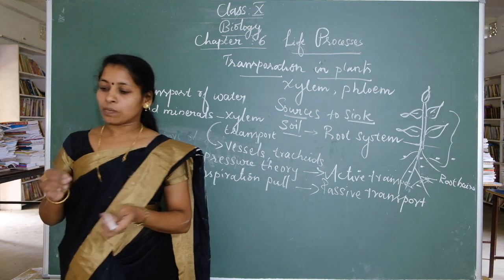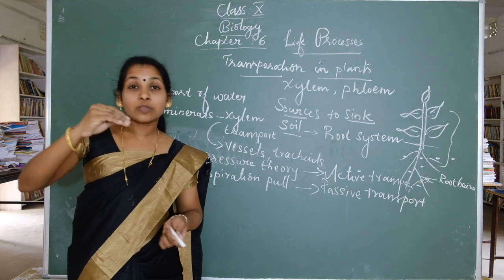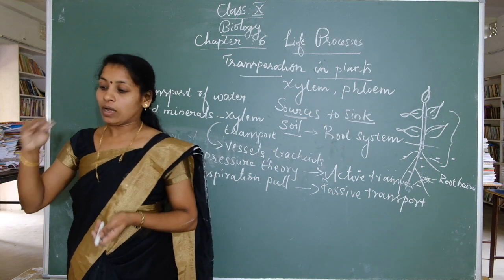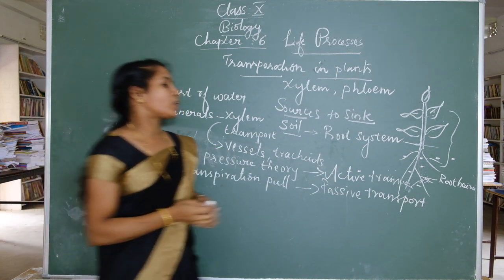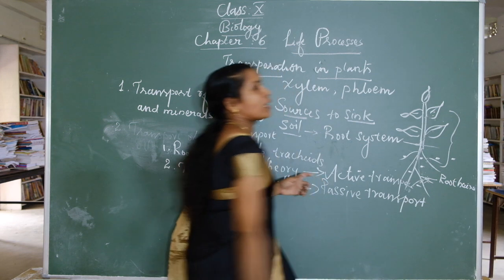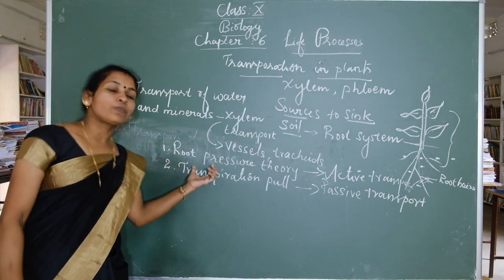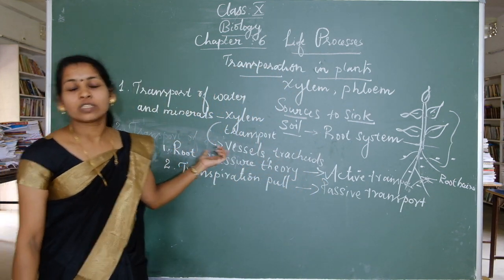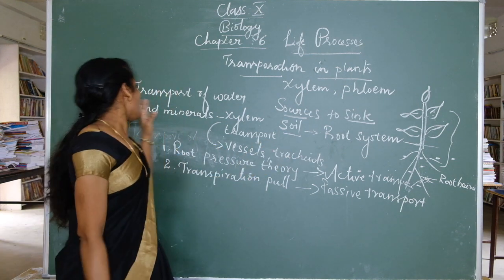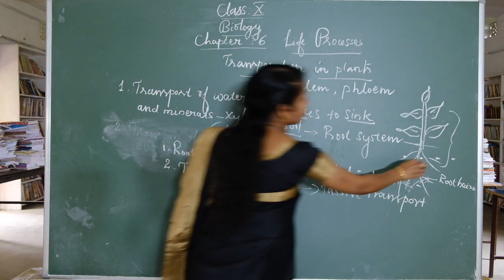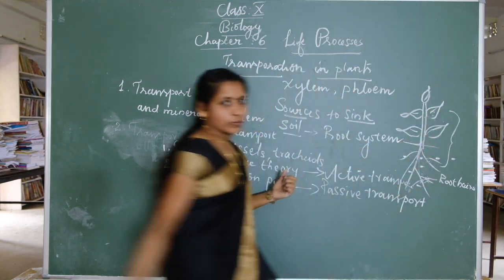Okay, in the daytime, transpiration pull is the major driving force in the movement of water and minerals from root to leaf. But at night time, root pressure is the major driving force in the movement of water and minerals from soil to root to leaves. Understand?